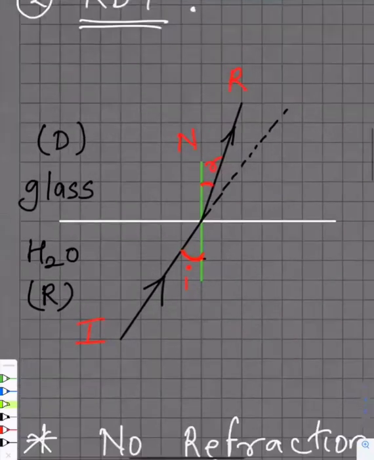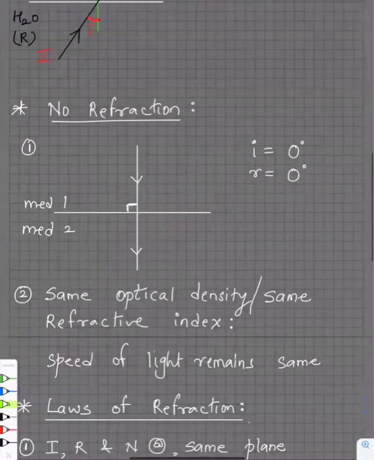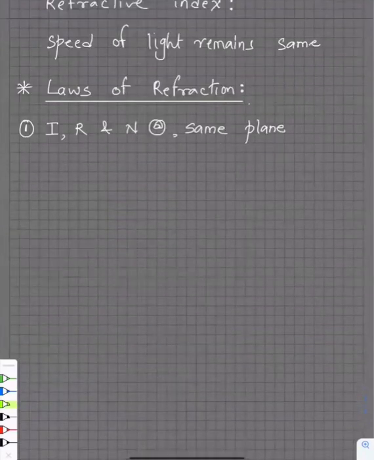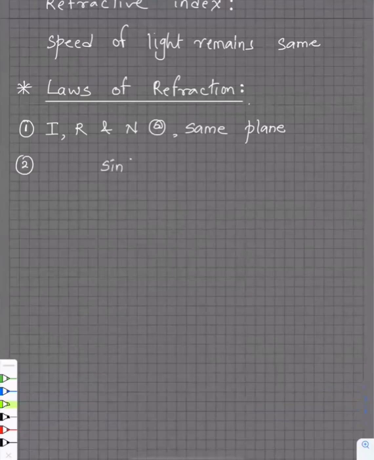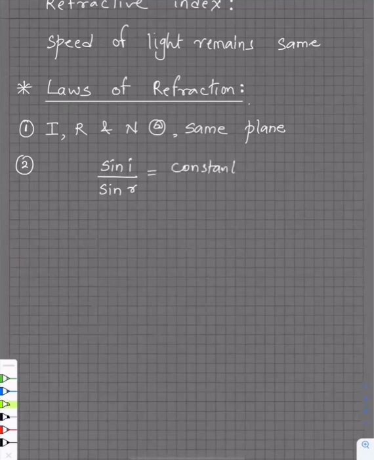Okay, guys, now the second law. The second law is very funny. Maybe you will find it funny right now because you have not learned something yet. I'll tell you what the second law is. The second law states that the ratio of the sine of the angle of incidence to the sine of the angle of refraction is constant. And this constant ratio is called the refractive index.